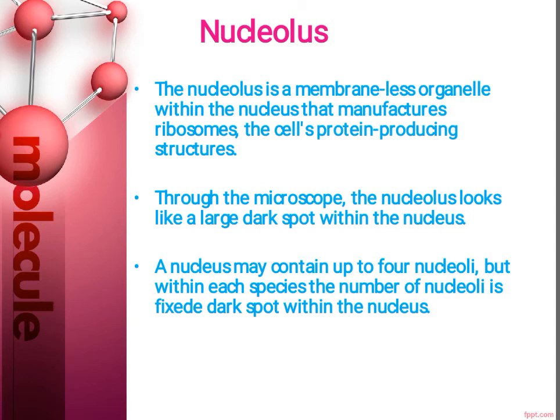Some studies suggest that the nucleolus may be involved with cellular aging, and therefore it may affect the aging of an organism.